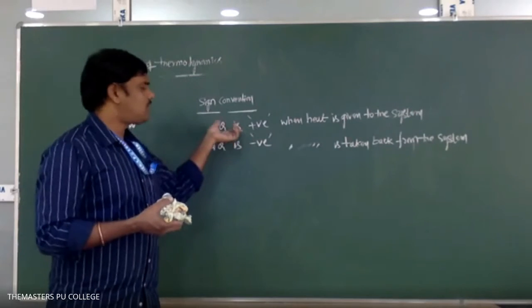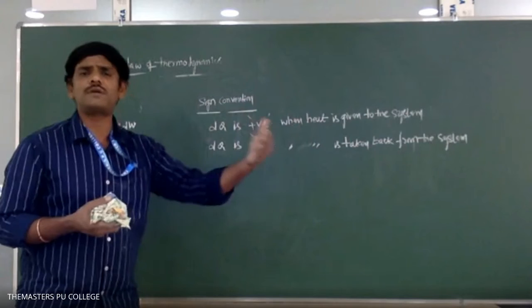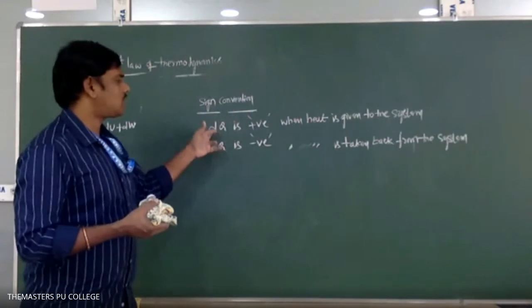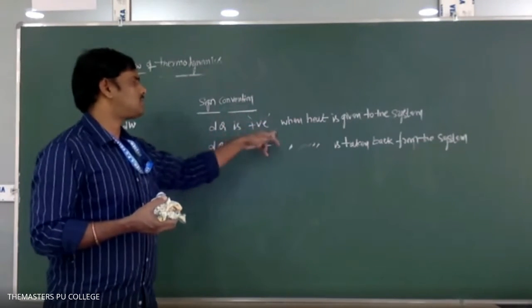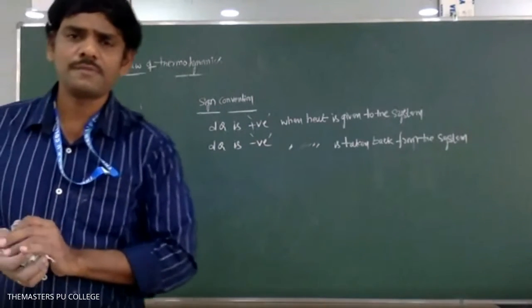For example, if you take the same ice, in order to melt the ice, we need to heat it up. In such a case, dq is positive, since we are supplying the heat energy to the system. So, got it? Yes, sir, got it.